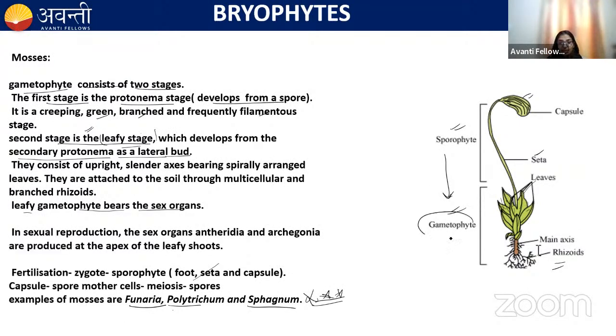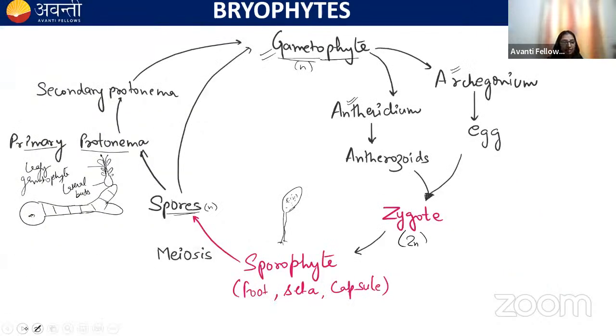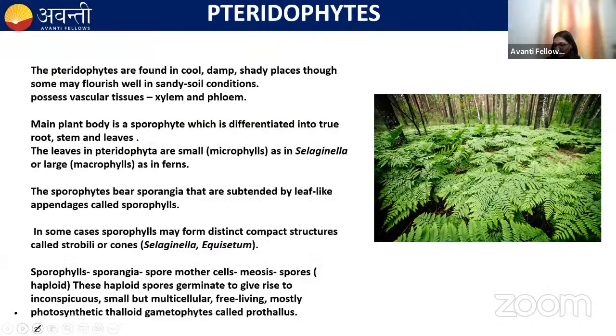And here the gametophyte is free living. That means it is independent, it is dominant, it is green in color, it is photosynthetic in nature. But the sporophyte is dependent on the gametophyte. Remember that the sporophyte is not free living, it is dependent on the gametophyte. This I've already discussed. Next one is the pteridophyte.